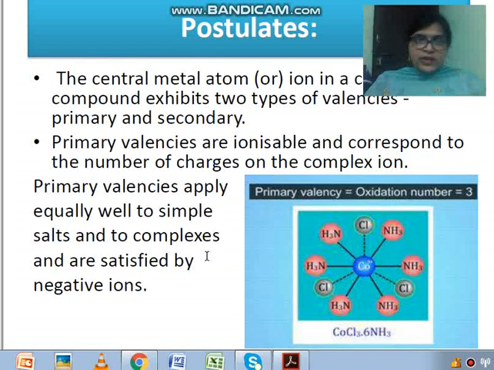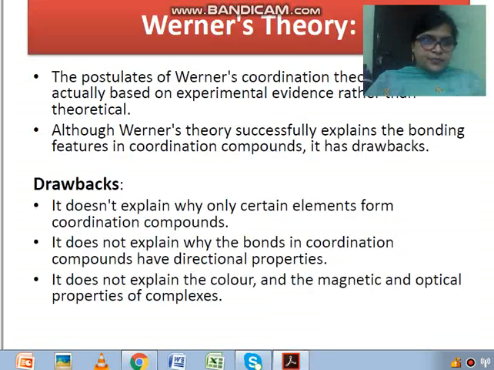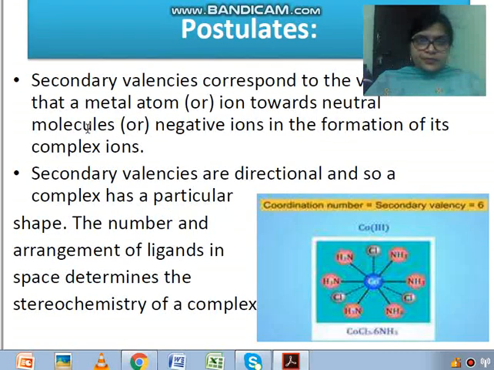In the next postulate we will see secondary valency.